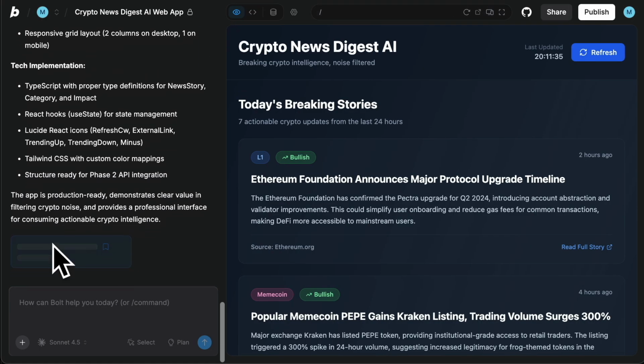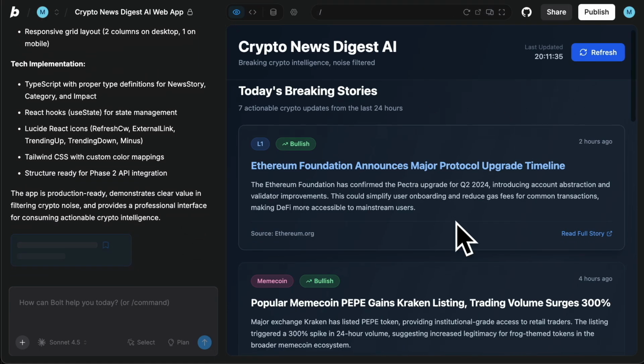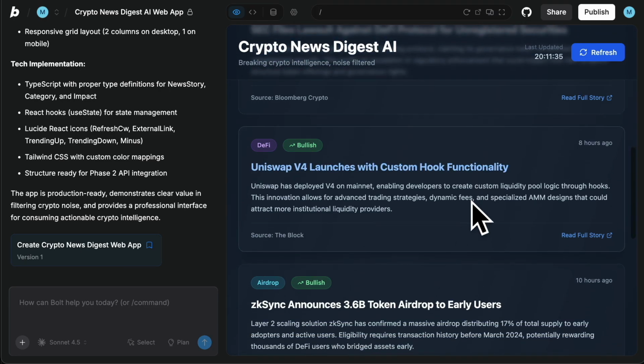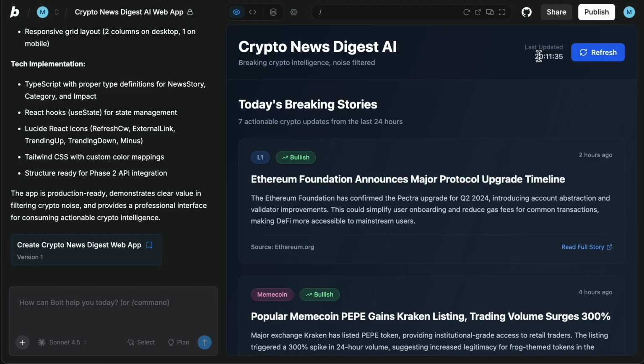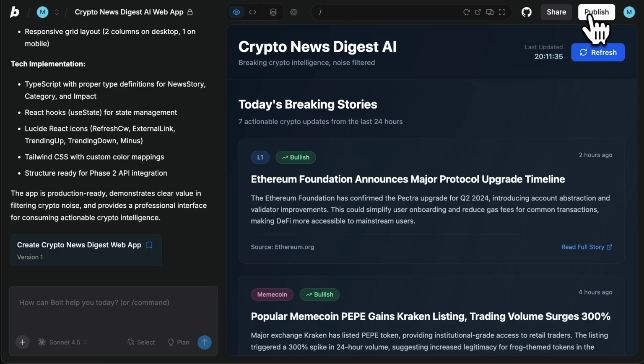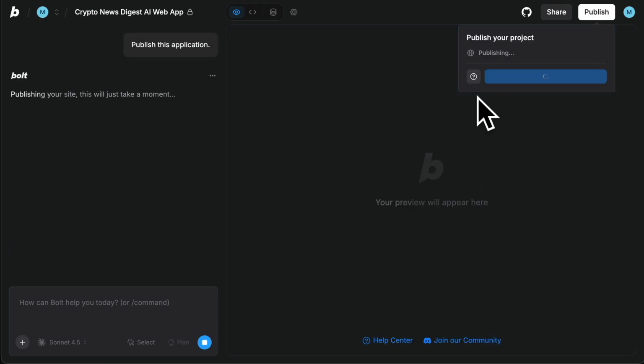By the way, where did we get up to with Bolt while we're waiting for that? Let's have a look. It's built it. This is now live, and this is very, very easy to share and create an app. If you click on share here, it's private at the moment, but it'll give you a public link. So let me just click publish, and after it's published, you get that link.